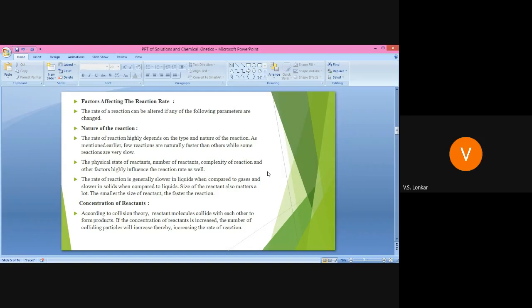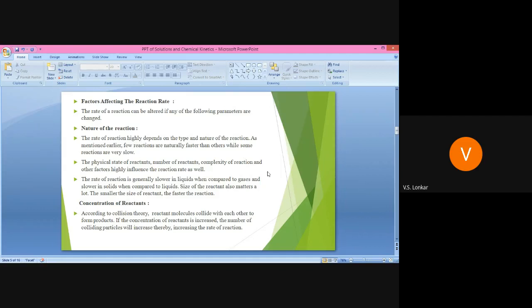The size of the reactant also matters. If you take a reactant which has a small size, then the reaction is fast. If you take a reactant having a large size, then the rate of reaction is slow. The size of the reactant also affects the rate of reaction. Smaller the size of the reactant, faster is the reaction. Therefore, the rate of reaction depends on the type and nature of the reaction. Got it? Then second,